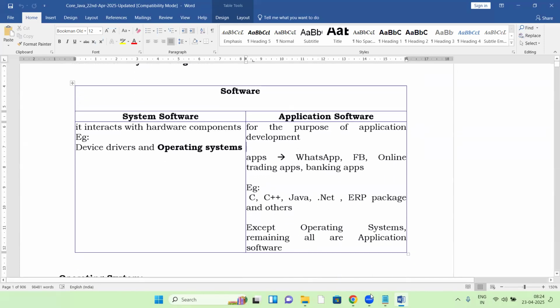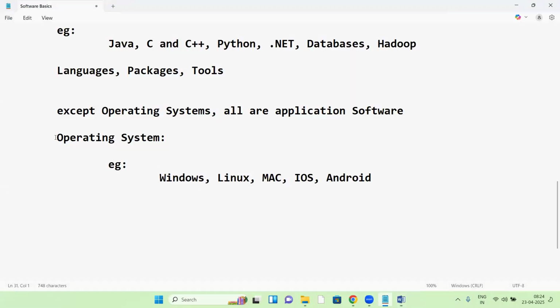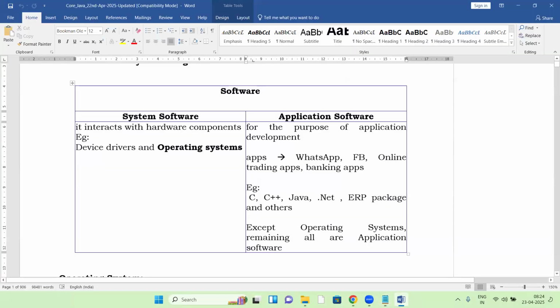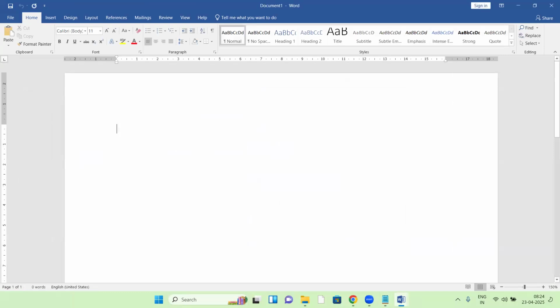Okay, fine. Now let us see about the operating system, about OS. What exactly is an OS?